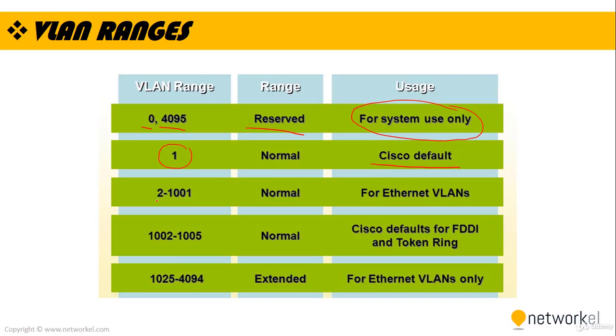VLANs between 2 and 1001 are used for Ethernet VLANs. VLANs between 1002 and 1005 are used for Cisco defaults for FDDI and Token Ring. And VLANs between 1006 and 4094 are the extended range VLANs and they are used for Ethernet VLANs only.